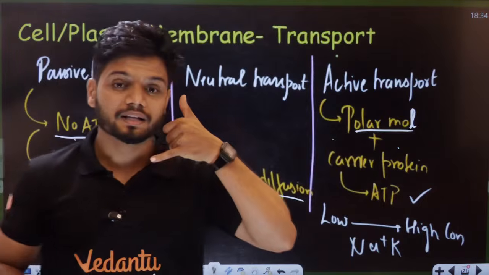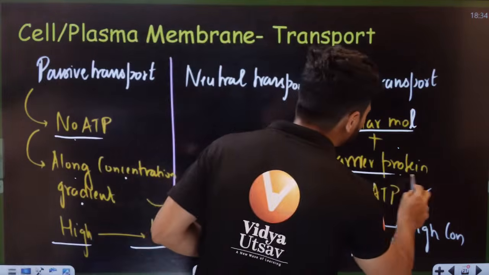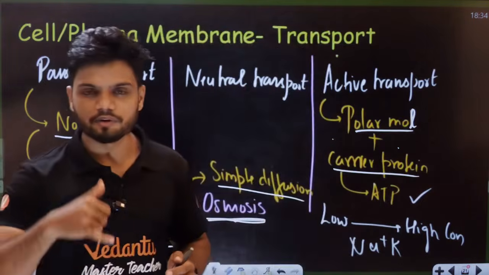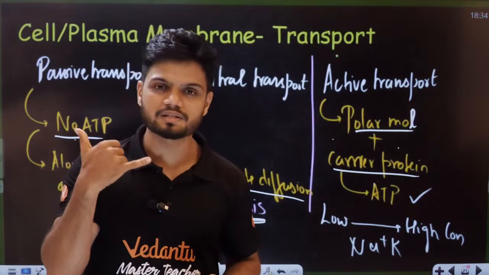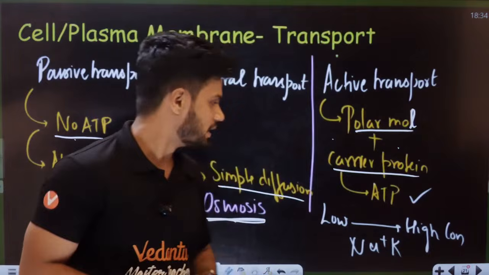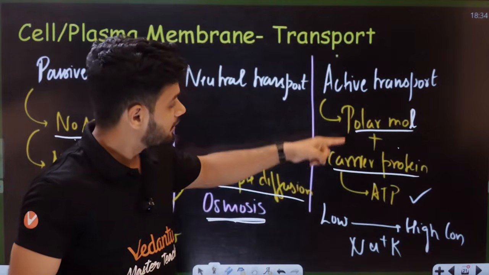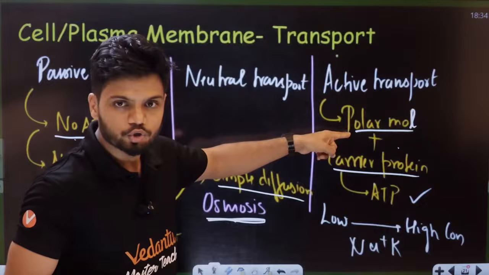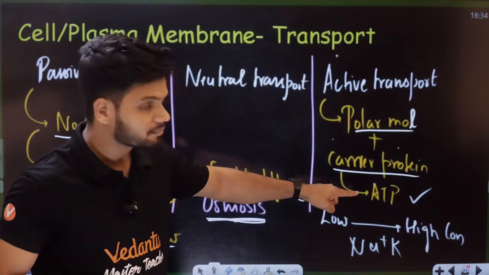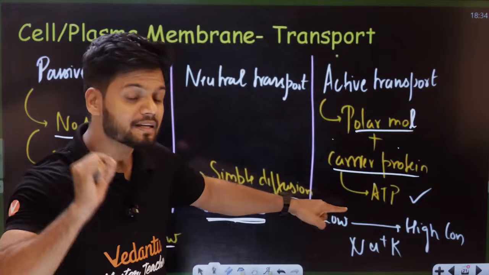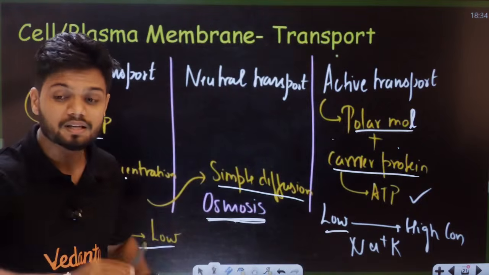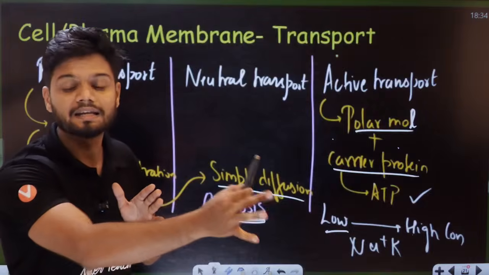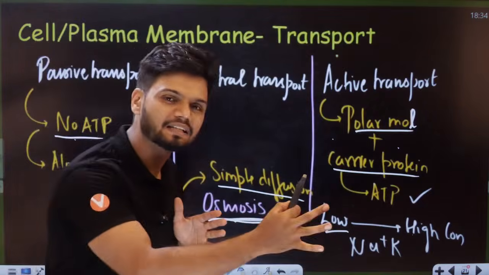Who is the friend, students? The friend here is the carrier protein. So he'll call a friend, bro, I'm not able to go inside, you should take me inside now. The bro is like, don't worry bro, I got you. So the carrier protein will catch hold of your polar molecule, use the ATP and enter from low concentration to high concentration. That is against the gradient. Against the gradient it goes.